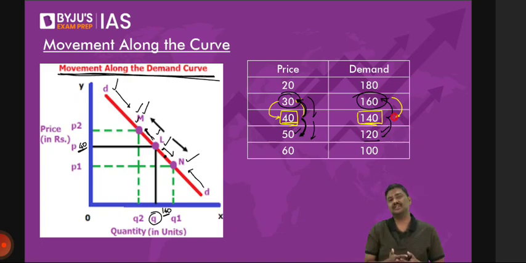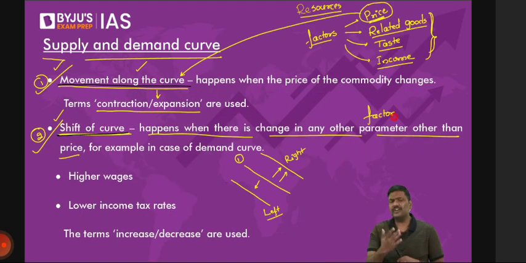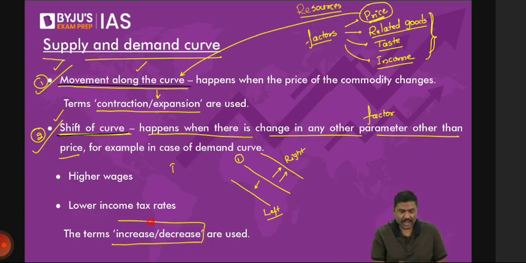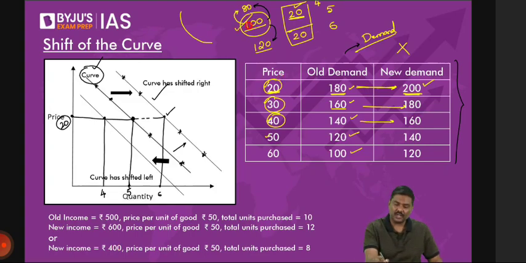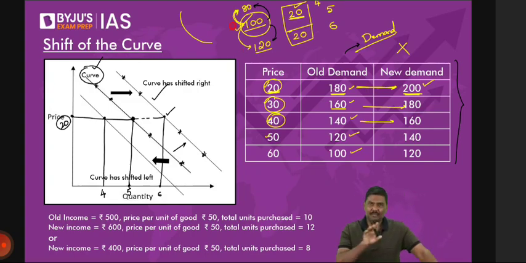of price. Whereas when you talk about shift of the curve, you use the term increase and decrease. For example, in this table that I've used here, if the price of the product remains the same, but your income increases from 100 rupees to 120 rupees, then your demand will increase. And if your income decreases from 100 rupees to 80 rupees, then the demand will decrease. Is it okay? Right. So this is the basic idea of the increase, decrease, contraction, expansion, movement, and shift.